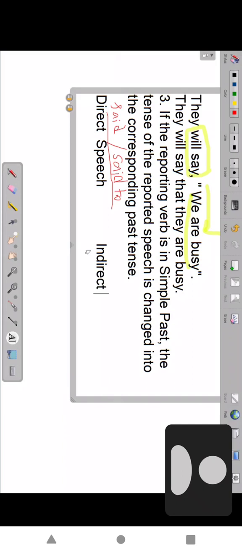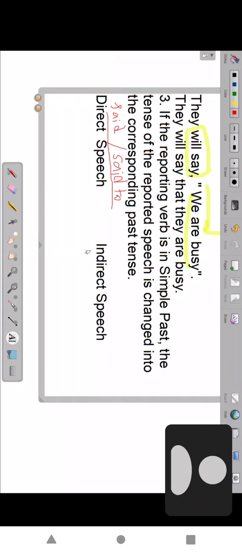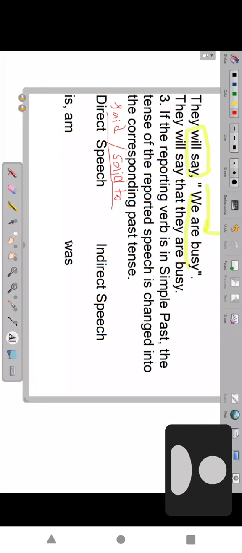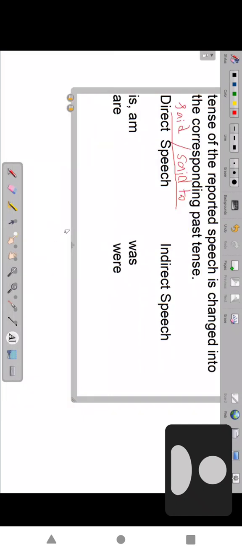The reporting verb, indirect speech. First one. Suppose here is or am, it will change into what here? Past tense. Was. Are changes to were. May changes to might.